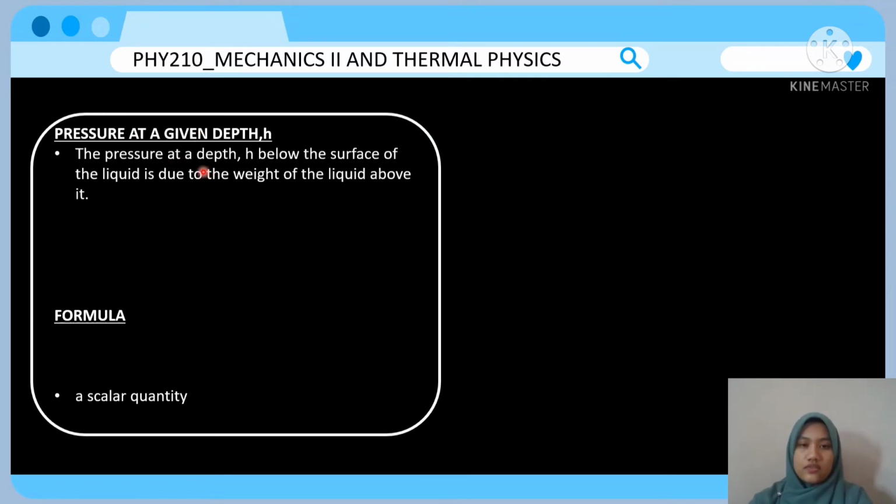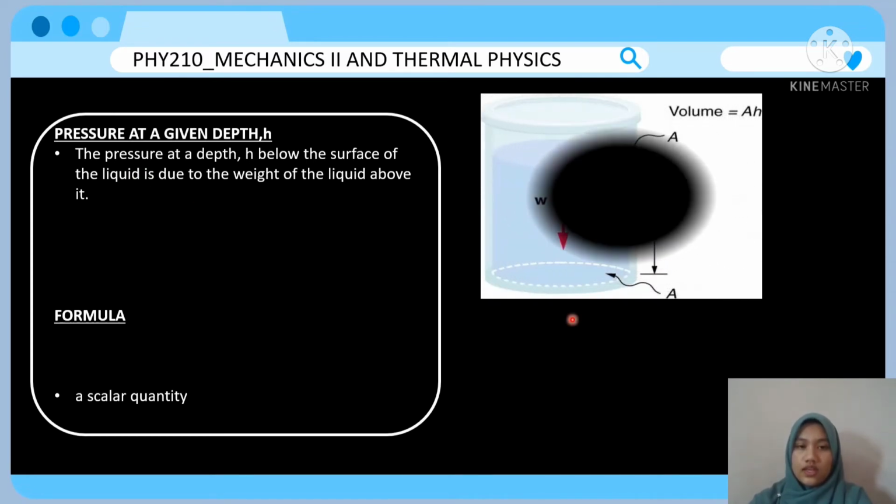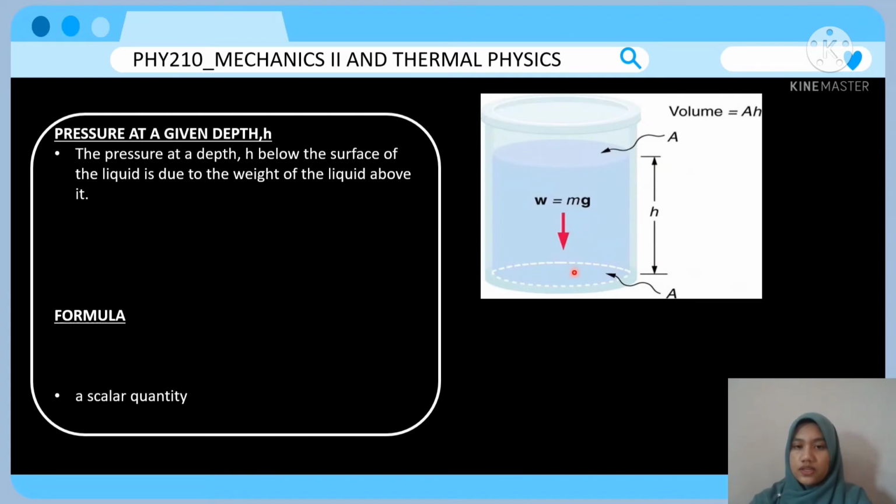Pressure at a given depth is the pressure at a depth h below the surface of the liquid, due to the weight of the liquid above it. About this picture, I will explain it. The bottom of this container supports the entire weight of the fluid in it. The vertical sides cannot exert an upward force on the fluid since it cannot withstand a shearing force, and so the bottom must support it all.